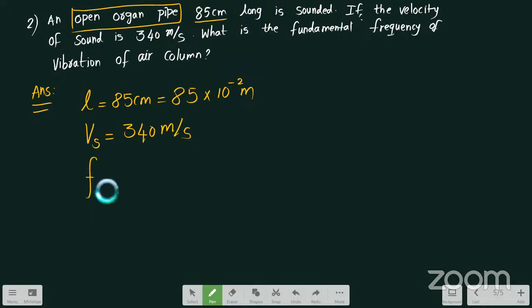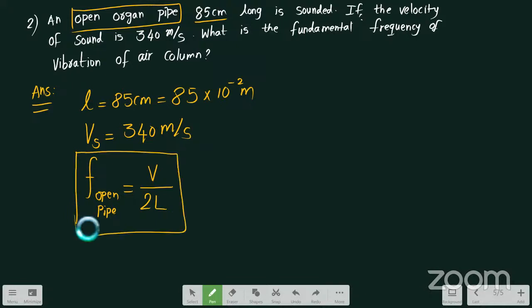And what is he asking you to determine? He is asking you to determine the fundamental frequency of which organ pipe? Open organ pipe. So this will become V divided by 2L. For a closed organ pipe, we'll be getting V by 4L. For an open organ pipe, we'll be getting V by 2L.